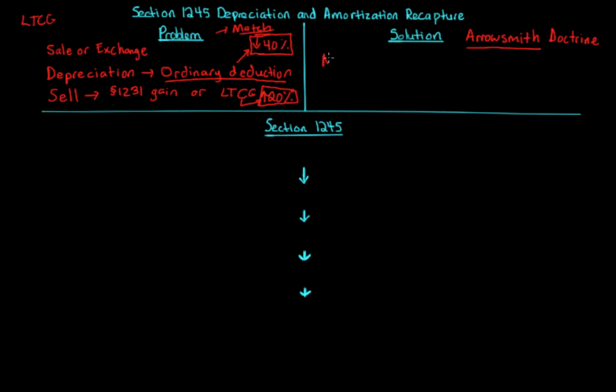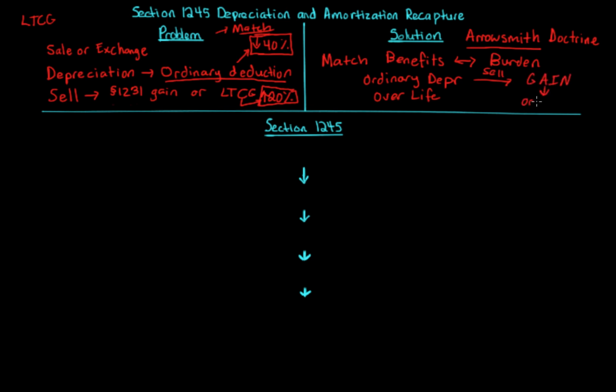It's all about matching. You have to match the benefits received with the burden or gain later on. So you match the benefits with the burden, we'll say. So the ordinary depreciation, okay, we get ordinary depreciation over the life. If we apply the Aerosmith Doctrine to the ordinary depreciation over the life, then when we sell it, so let's say later on we have a sale, when we have a gain, part of that gain also needs to be ordinary. We have to match it.